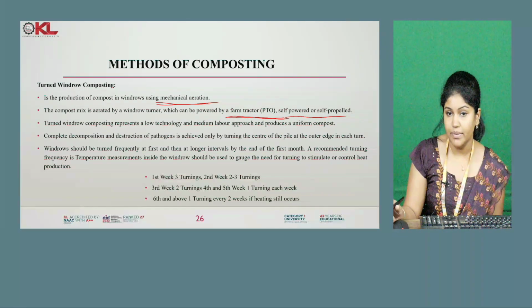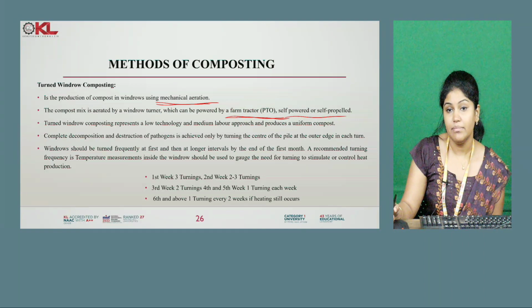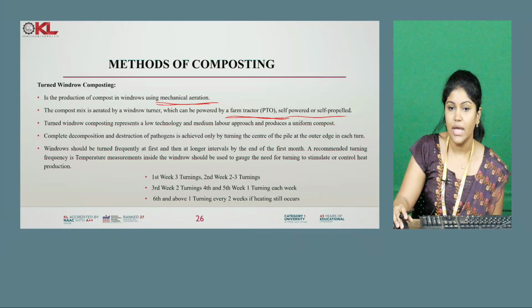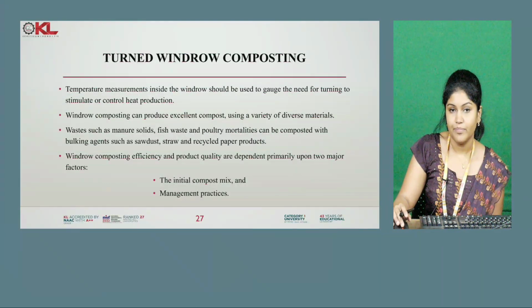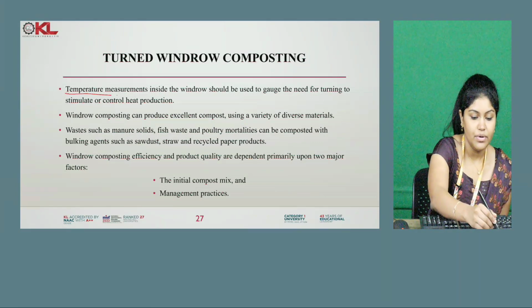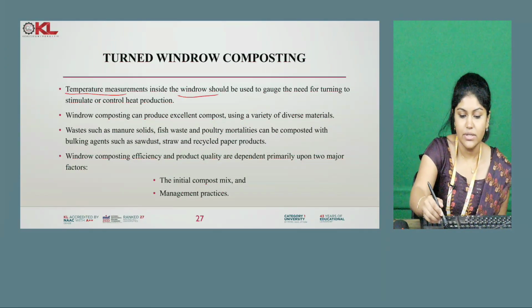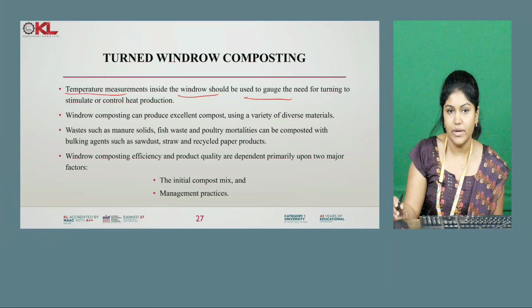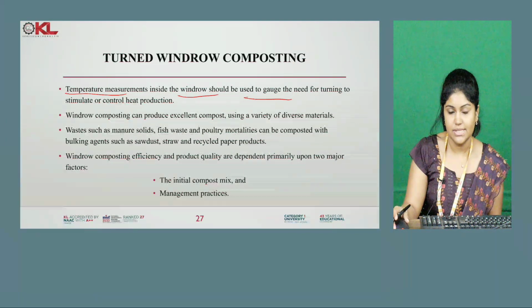Temperature will be maintained, checked using gauges inside the windrow, and proper aeration will be given through mechanical aeration. We have to check how much heat is produced, and control of heat production has to be done in such cases.